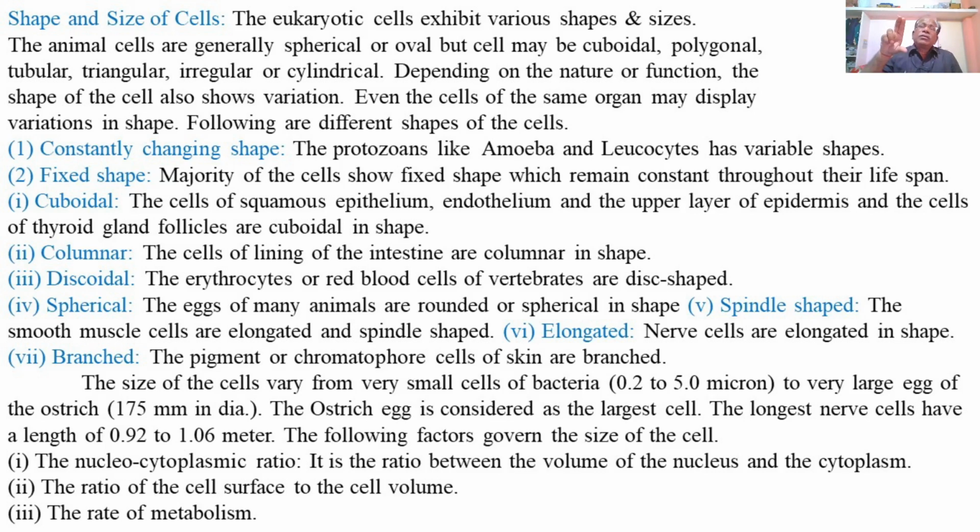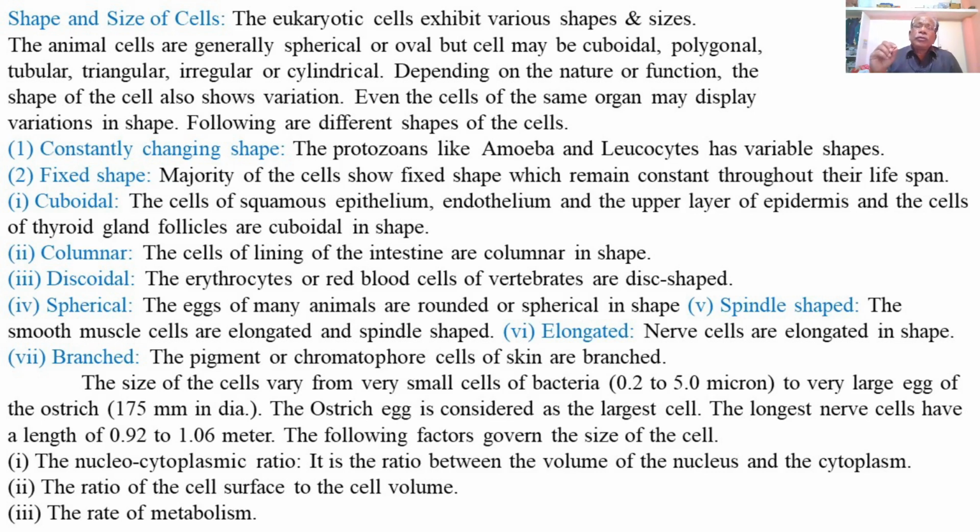Among animals, the shapes of cells are very different, and the size of the cell also ranges from very small, 0.2 micron, to 175 millimeter in diameter.